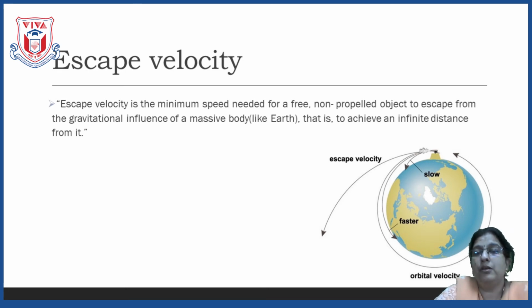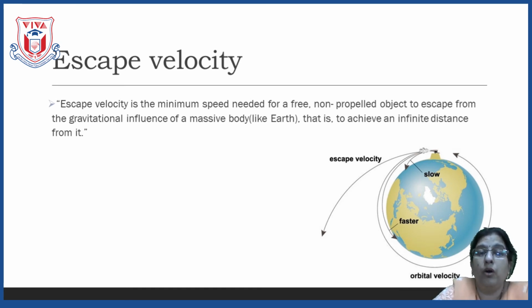The more the velocity you throw with, the more it will go horizontally and then it will come down due to the gravitational force. Go on increasing the initial velocity. At a certain initial velocity, the object will go away from the gravitational force, that is away from the gravitational field, and that initial velocity of the object at which it moves away from the influence of the gravity is called the escape velocity.